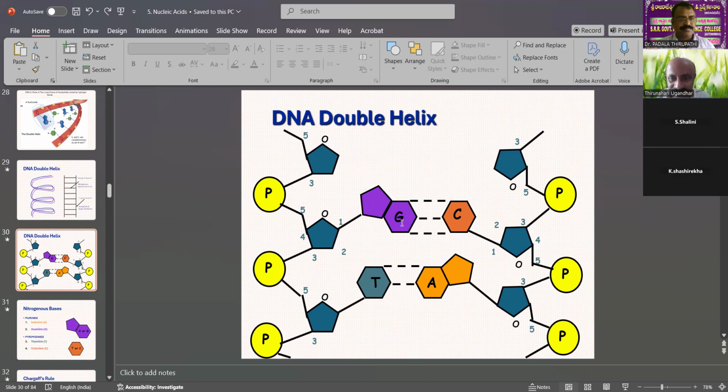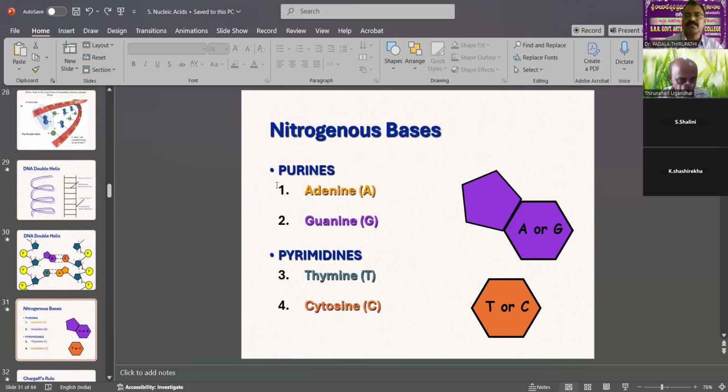Then on either side of the nitrogen bases, sugars are there, and the sugars are attached to phosphates. First, phosphates and sugars form one strand, then after the sugars the nitrogen bases are there, and after these nitrogen bases again come phosphates and sugars. This is the link between the two complementary strands of the helical structure of DNA. Structurally, the nitrogen bases are purines and pyrimidines, and both are different.